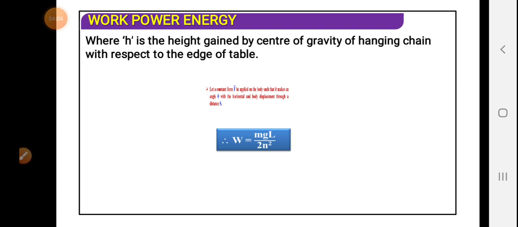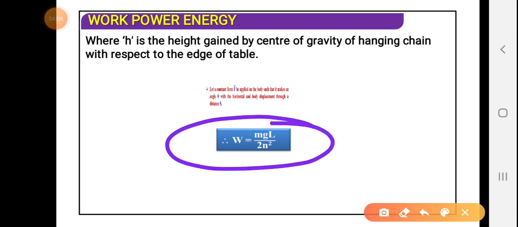See, this is the expression: mgl divided by 2n square. Now let's suppose the question comes that earlier the hanging part was 1 by n1th, and after doing some work, it is raised or lowered further, and now the hanging part is 1 by n2th. So how much work has to be done?